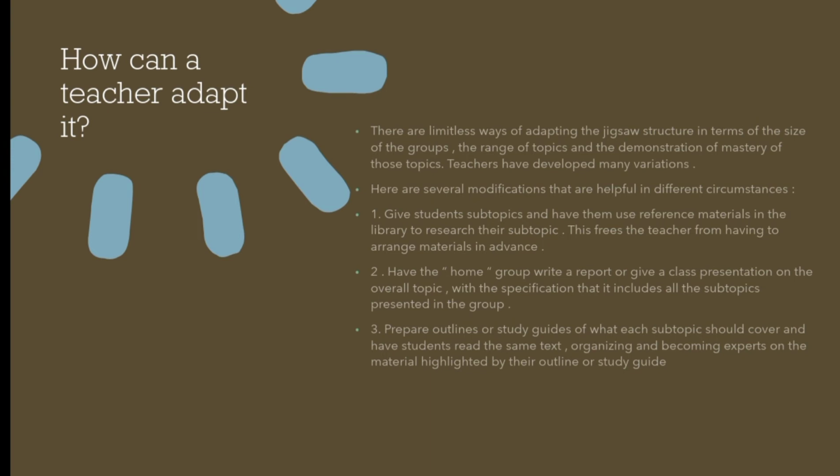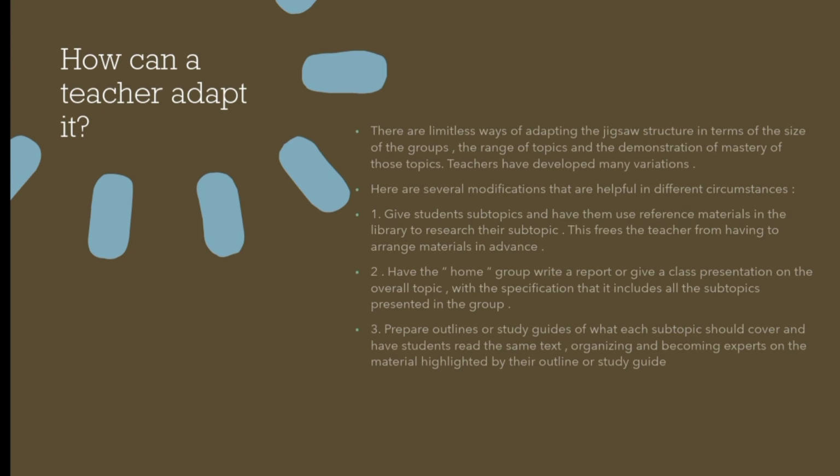Number one is give students a subtopic and have them use reference materials in the library to research their subtopic. This frees the teacher from having to arrange materials in advance. And then number two, have the home group write a report or give a class presentation on the overall topic with the specification that it includes all the subtopics present in the group.